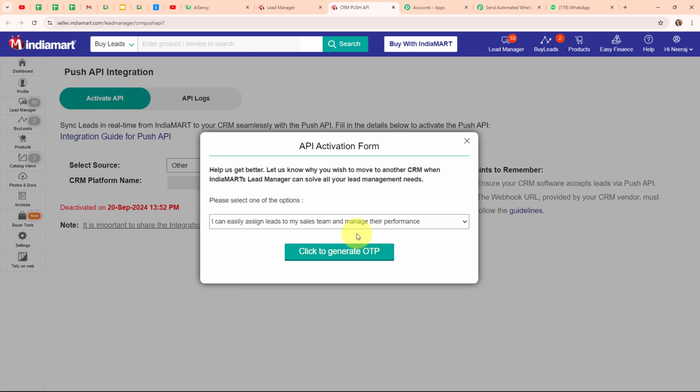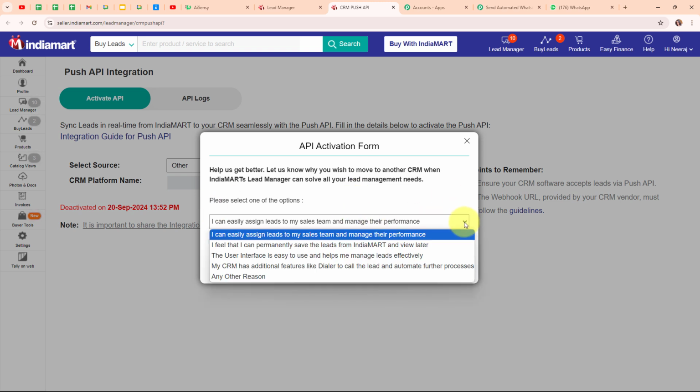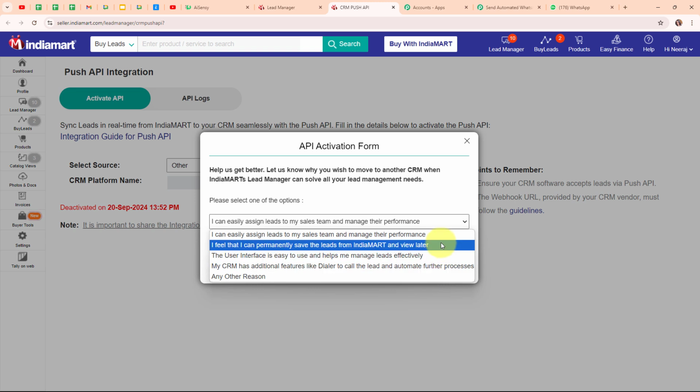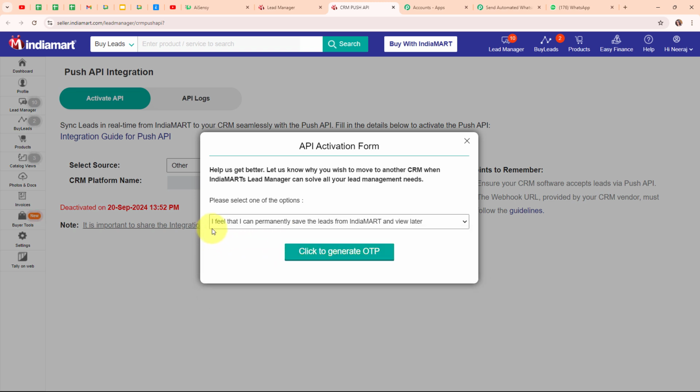And now it is asking me for a reason why I want to transfer my IndiaMART leads to any other CRM. To select that particular reason, I'm going to click on this drop down menu, and you can see some random reasons that are available. So I'm going to select a random reason, that is, I feel that I can permanently save the leads from IndiaMART and view later. And now after selecting this reason, I'm going to click on generate OTP.